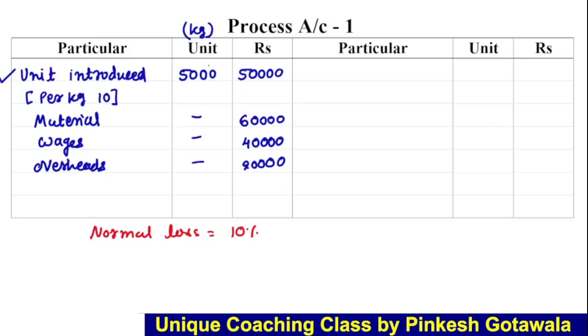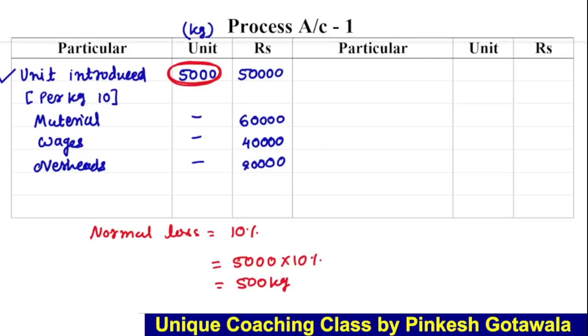So here in process 1 we have introduced 5,000 units. So we have to take 10% of this 5,000. It means 500 kg will be called normal loss. Out of the 5,000 units introduced, 500 are lost. That is normal loss.